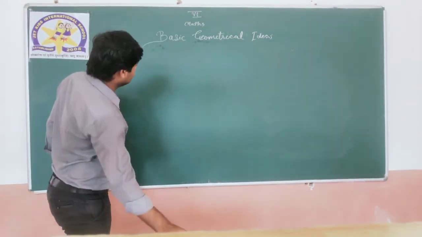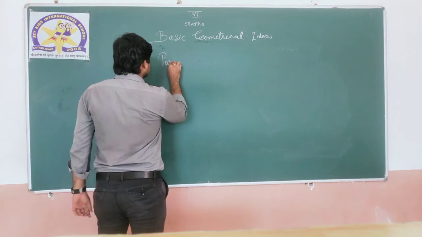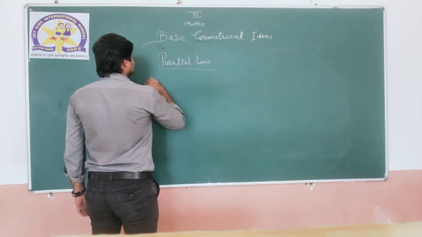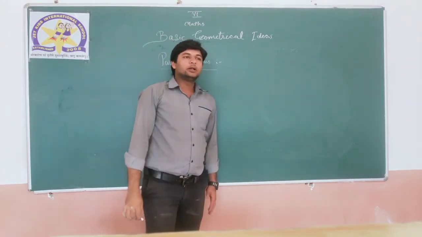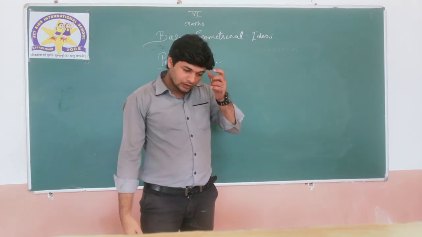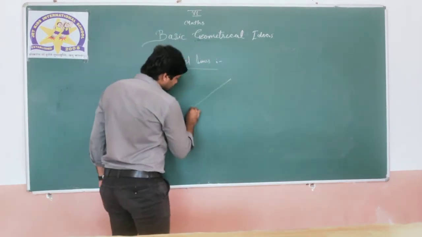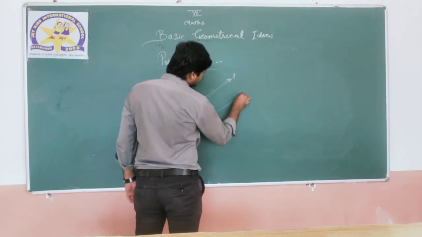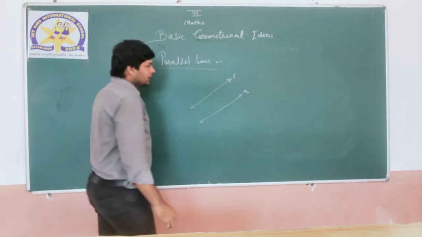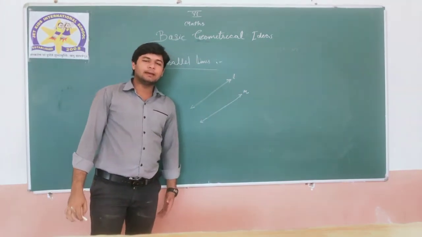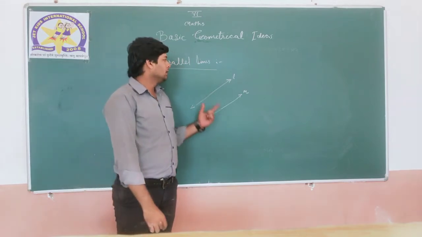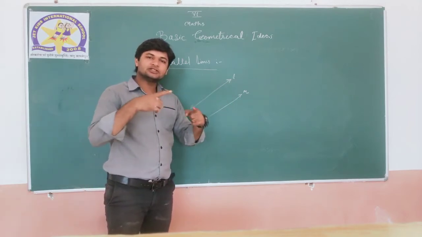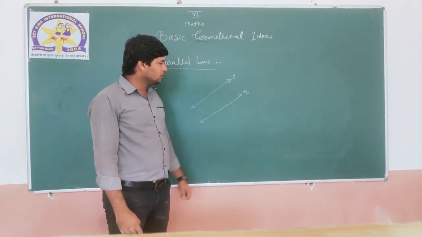The next thing is parallel lines. What is meant by parallel lines? For example, there are two lines, L and M. These two lines are known as parallel if they do not have any point in common. That means these two will never touch or cut each other. These lines are known as parallel.